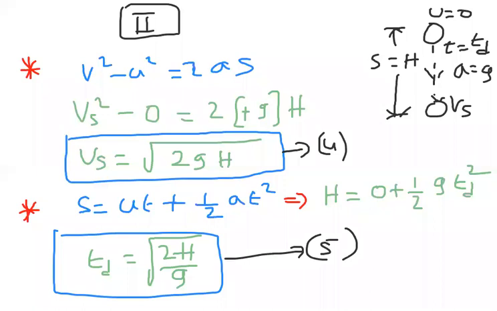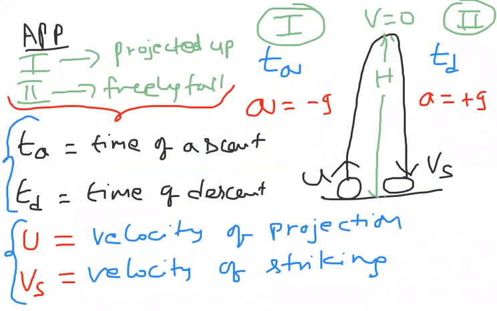So this is my equation number 5. Observe the equations we derived. First, what is the concept of this application? We projected up, it reached the maximum and came down. Going up time is called time of ascent, and coming down time is called time of descent. The acceleration is minus g while going up and plus g while coming down. So here we have velocity of projection u and velocity of striking Vs.